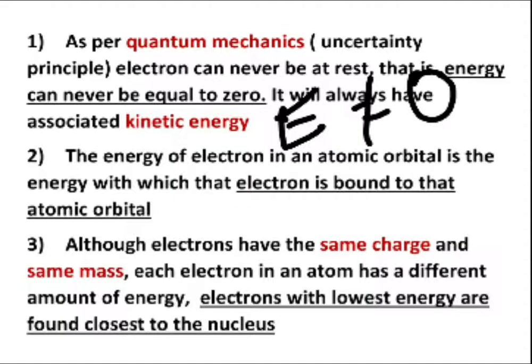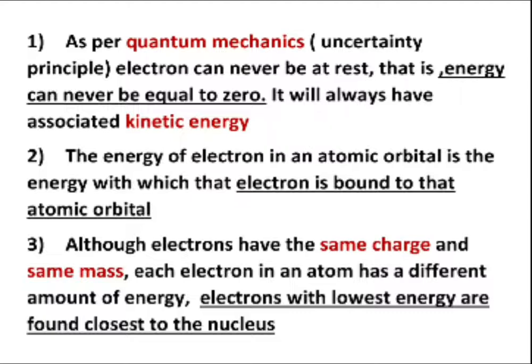Why am I saying so? Because we know electron is always in its motion, right? Due to its being in motion, it is always associated with an energy. And what kind of energy does it have? It is kinetic energy, right? So due to its motion, it always has an associated kinetic energy. That's the first fact about the electron.